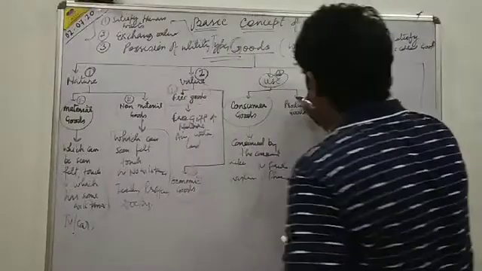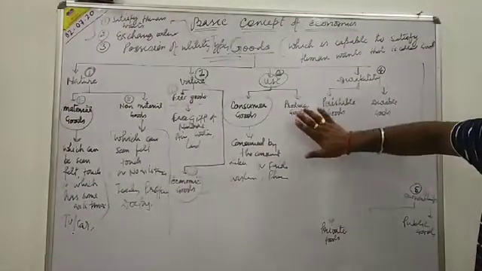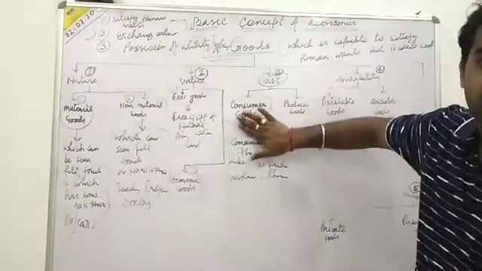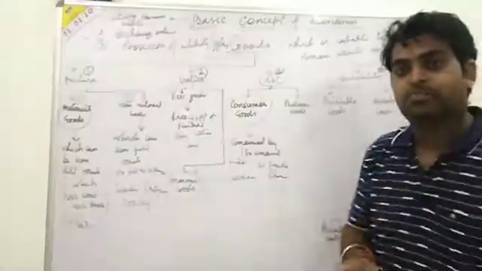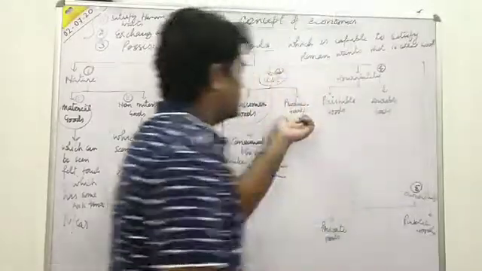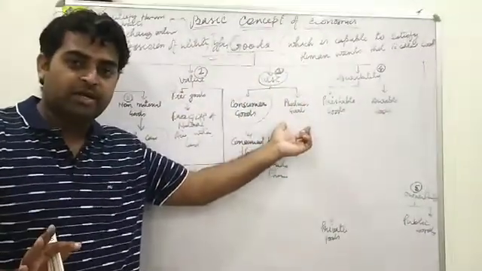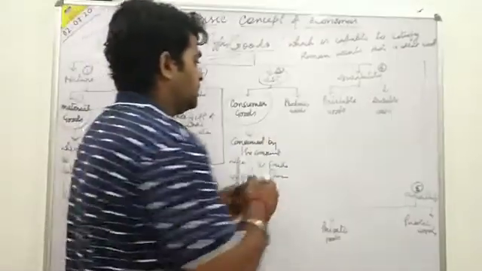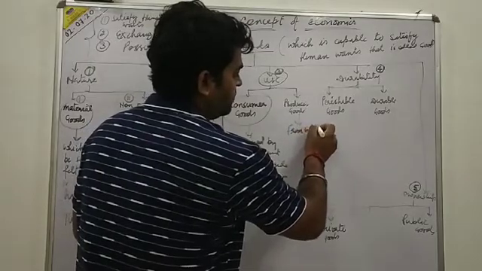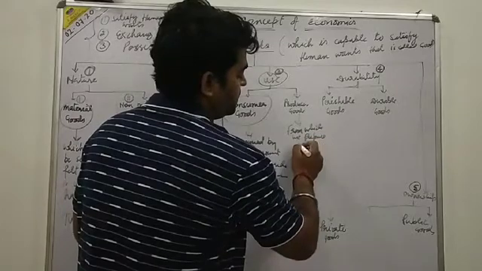Producer goods. Second thing is producer goods. Producer goods are those type of goods from which we prepare consumer goods. Getting it all? Producer goods are those type of goods from which we prepare consumer goods. That is called producer goods.